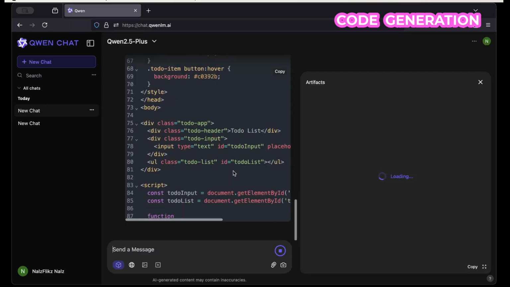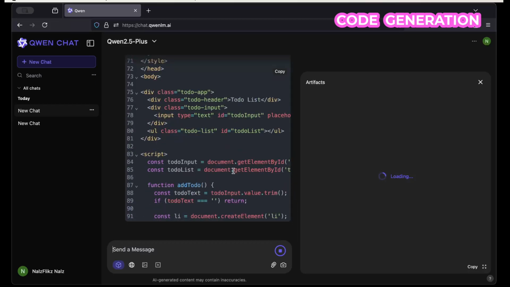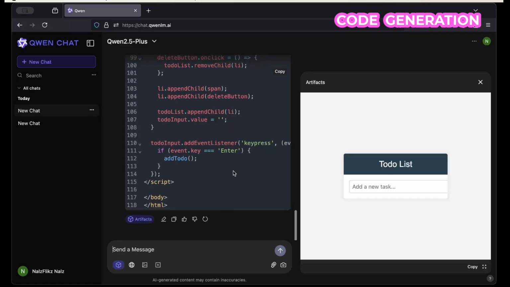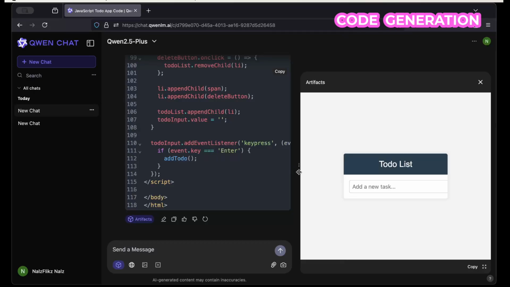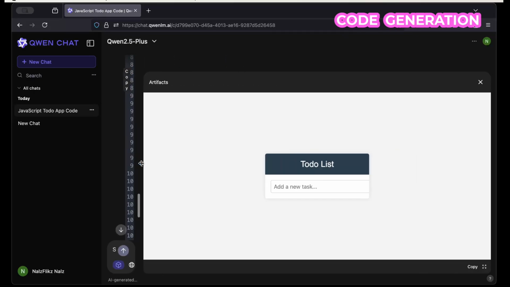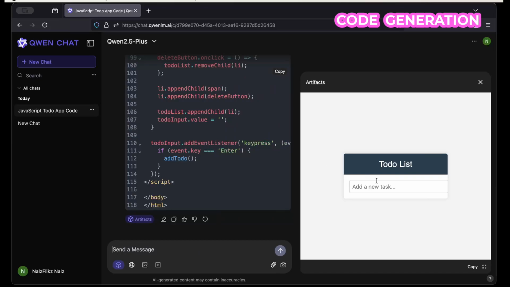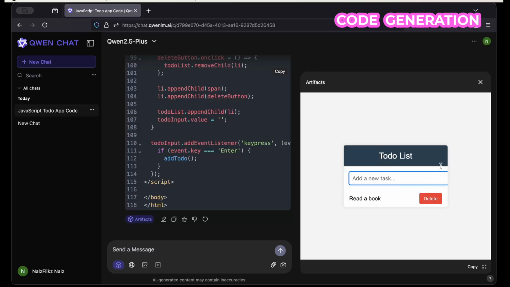Still processing, and now we have the JavaScript snippet being generated. So it's done, and here we have our screen being rendered. Okay, this is what we have. So you can actually enlarge this screen if you want. So I'll just read a book. So there is something happening here.